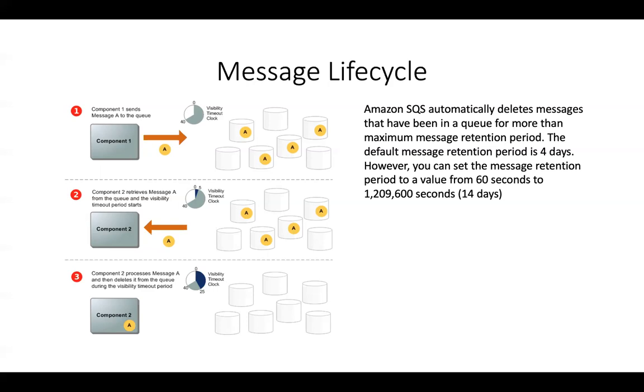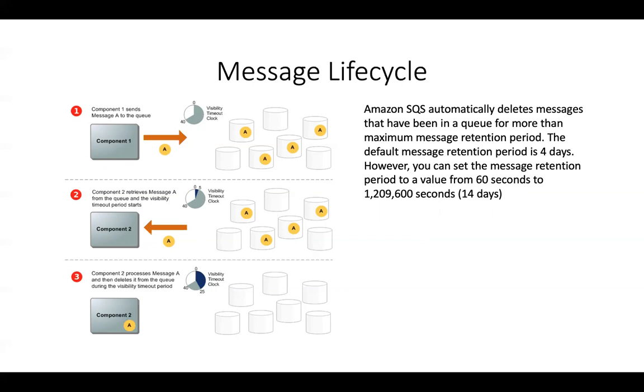Component 1 sends a message to the queue, and then component 2 starts receiving the message when the visibility timeout clock starts. You have to specify how much visibility timeout you would like to have, depending on the application. Then component 2, once it has processed that message, goes ahead and deletes that message from the queue. And if it does it before the visibility timeout is done, then it's perfectly fine.